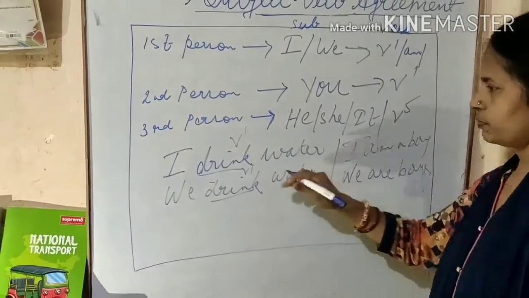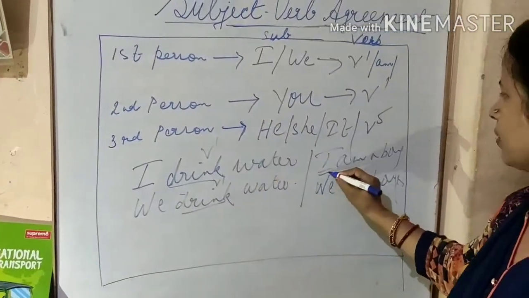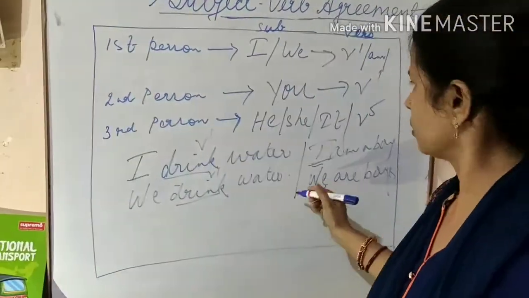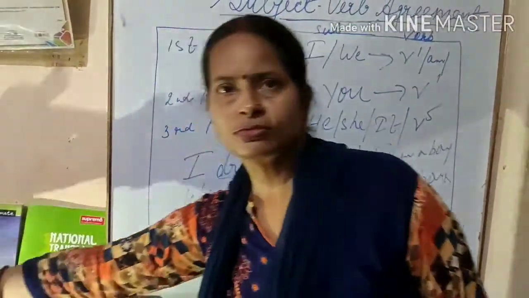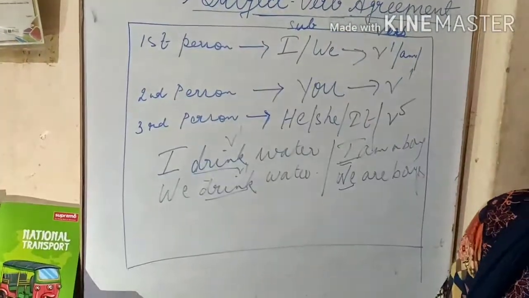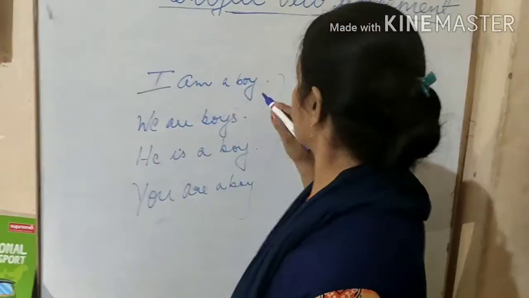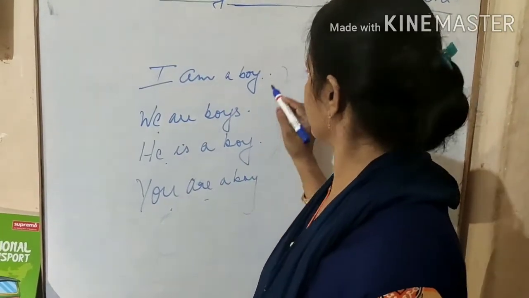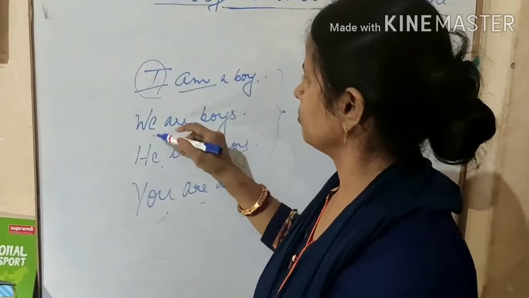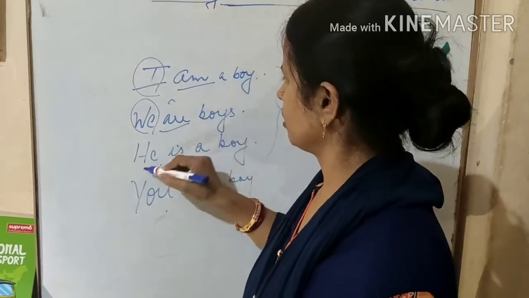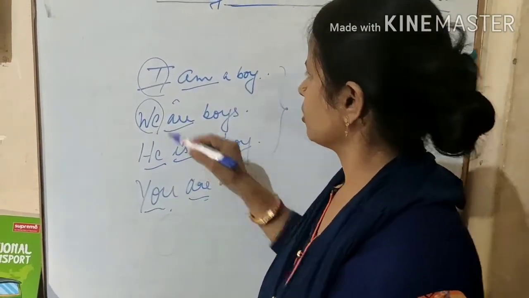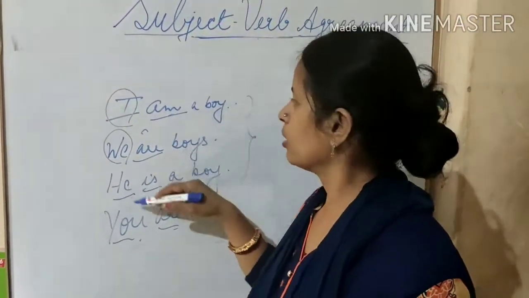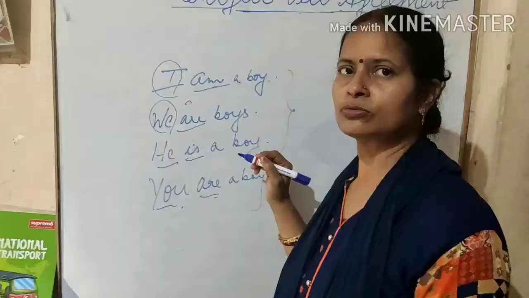So we see by the examples that the verb changes according to the subject. I am a boy, we are boys, he is a boy, you are a boy. See the difference: I am, we are, he is, you are. So the verb agrees with the subject according to the number of the subject in a sentence.